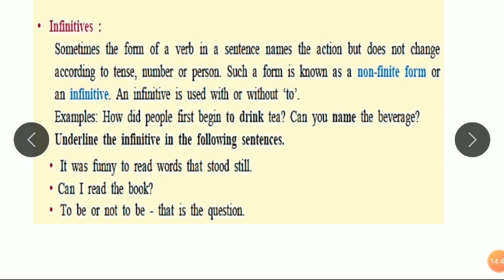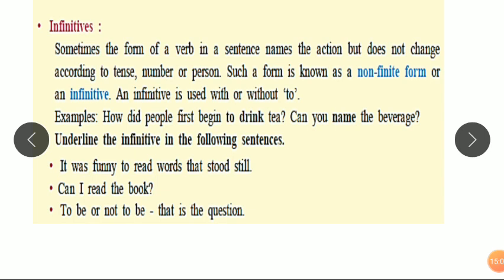Such a form is known as a non-finite form or an infinitive. An example is given: How did people first begin to drink tea? Can you name the beverage? Underline, see here, to drink and name are the verbs, but they can't change because of the subject in the sentence. That's why it's called an infinitive.